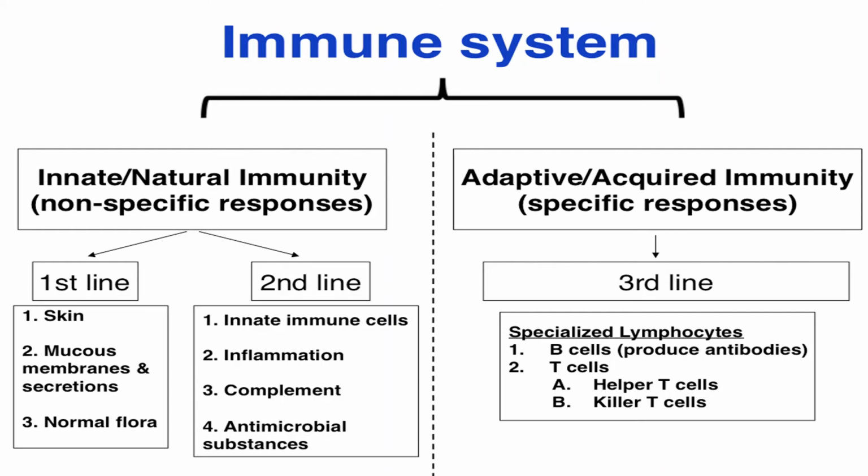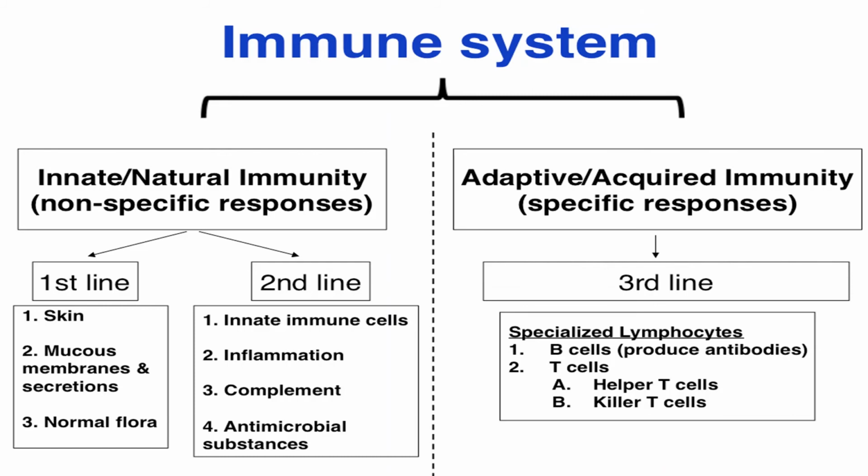Clear? Like this, inflammation or any complement or antimicrobial substances present in our immune cells somehow act as a specific line of response, because they can identify the specific pathogen causing that disease.